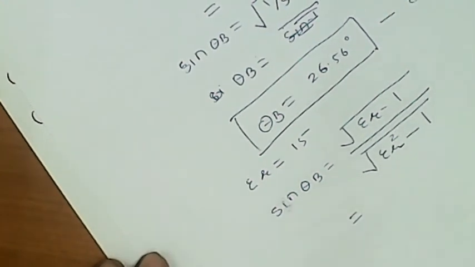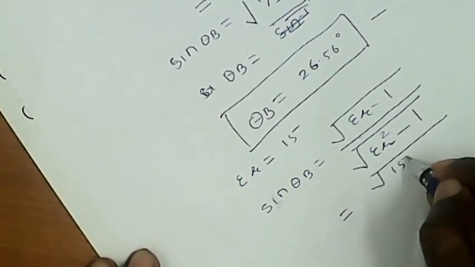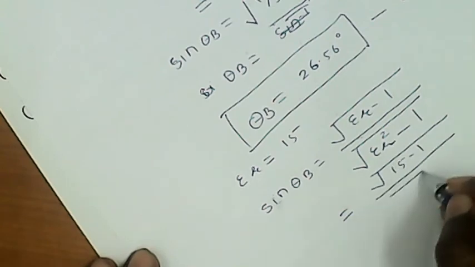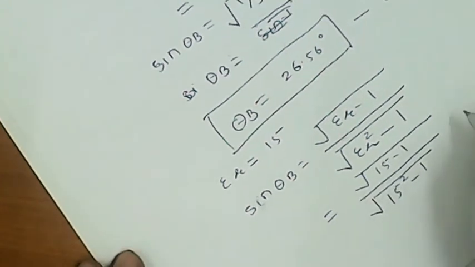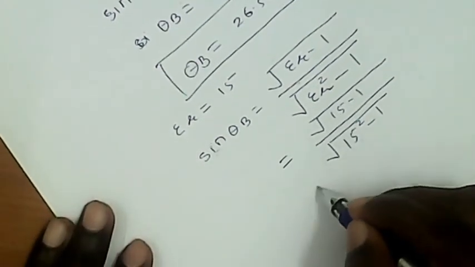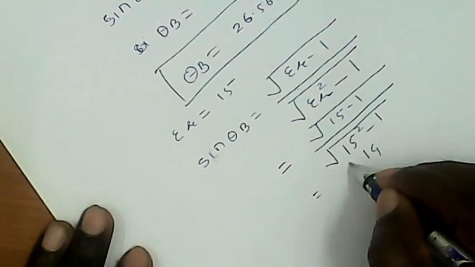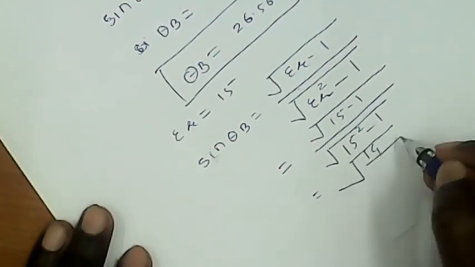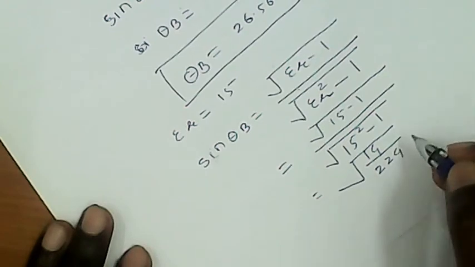So put the values: 15 minus 1 divided by 15 square minus 1. So we get 14 divided by 224.